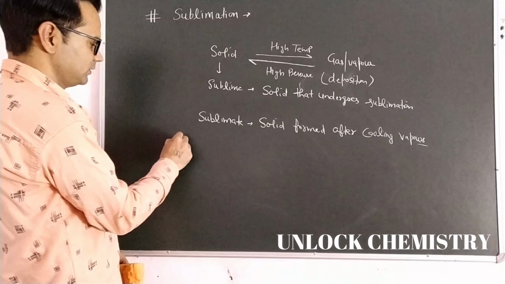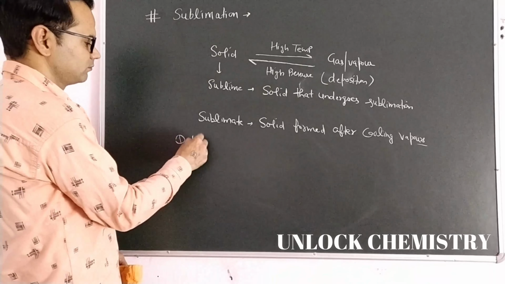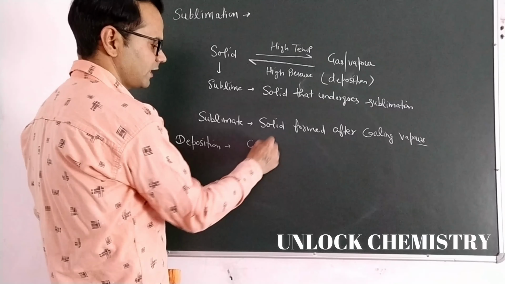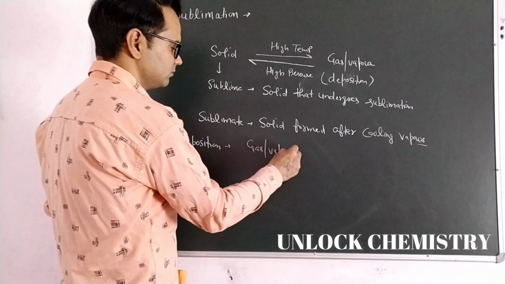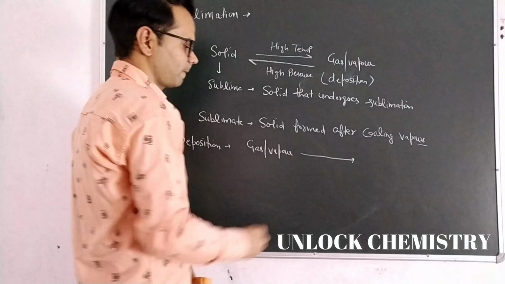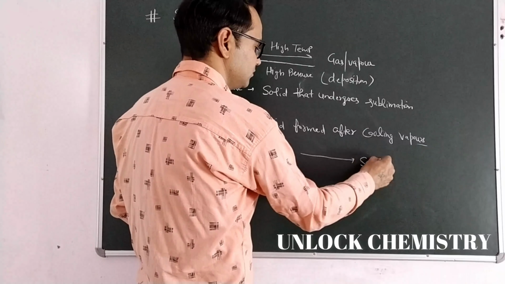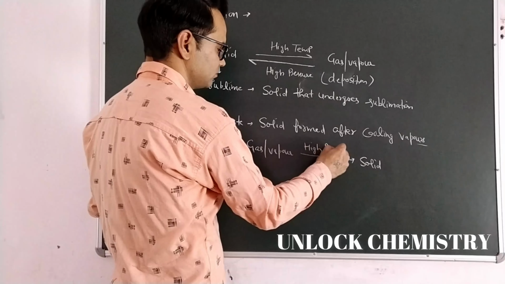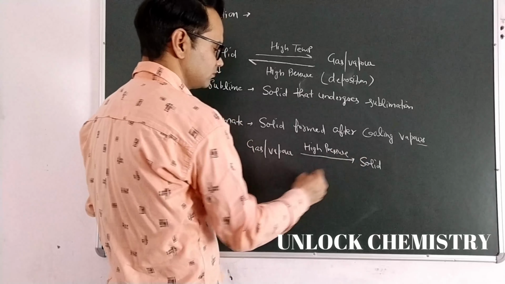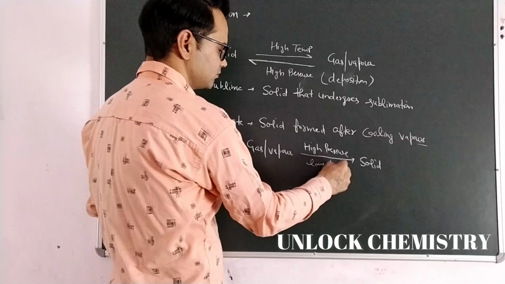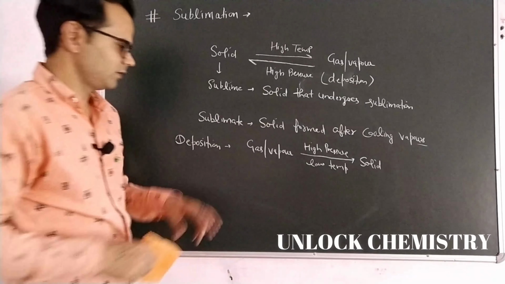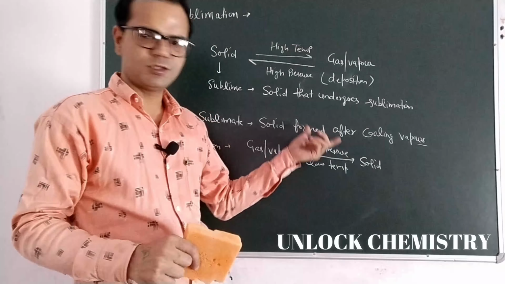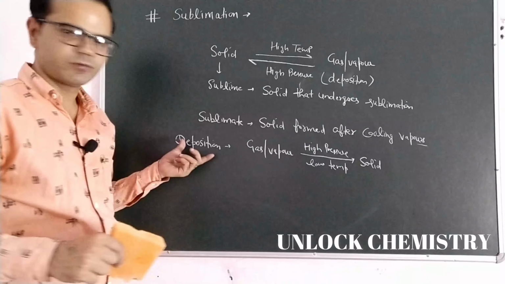So we can define deposition. Conversion of gas or vapor to solid form without achieving the liquid state, that is called deposition.